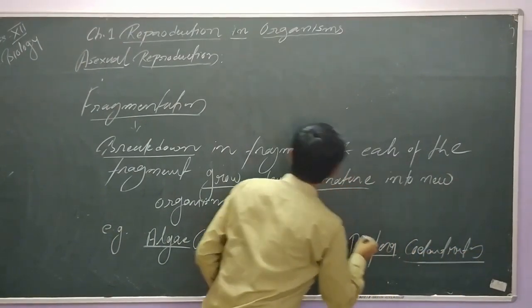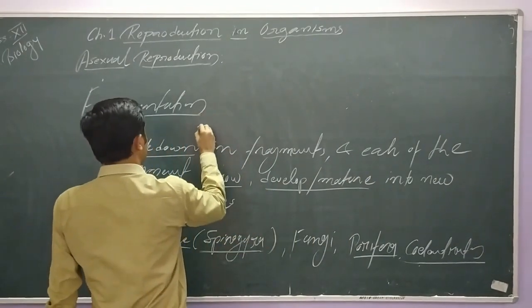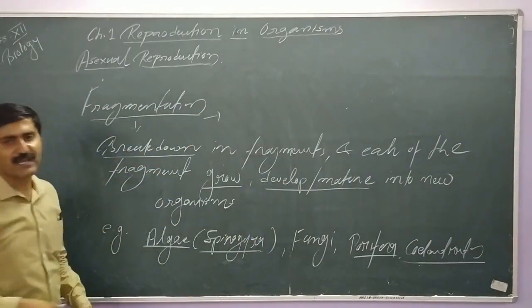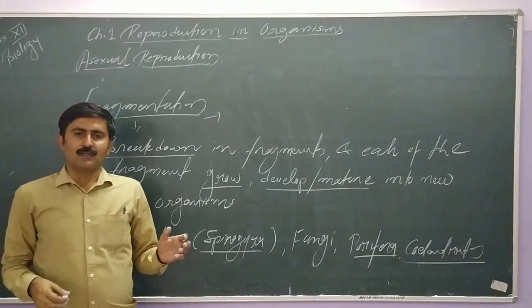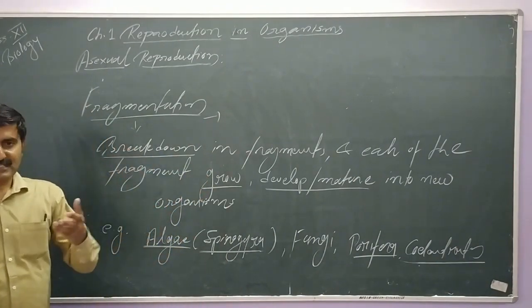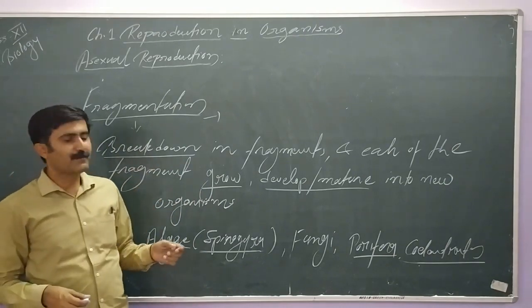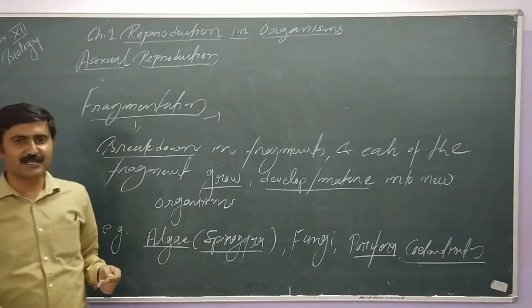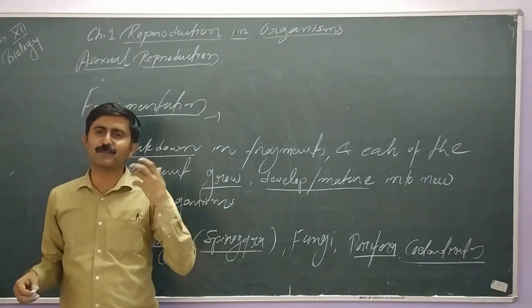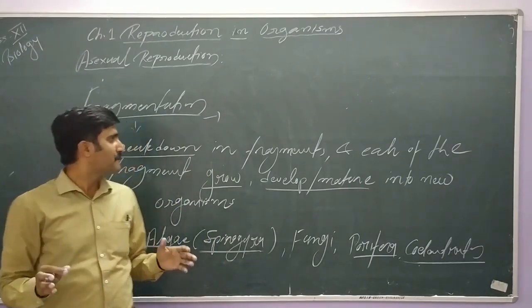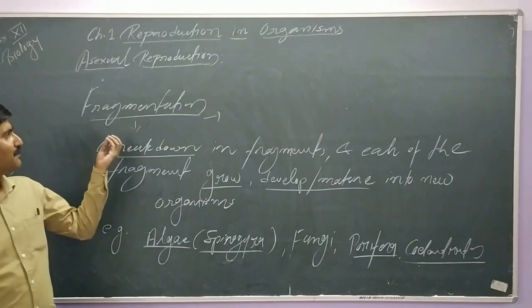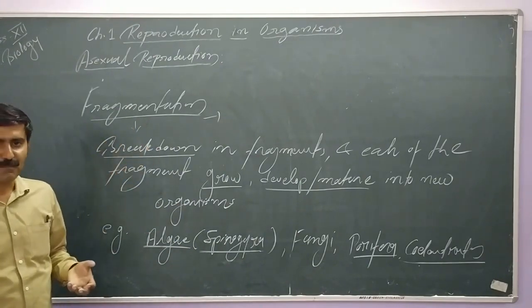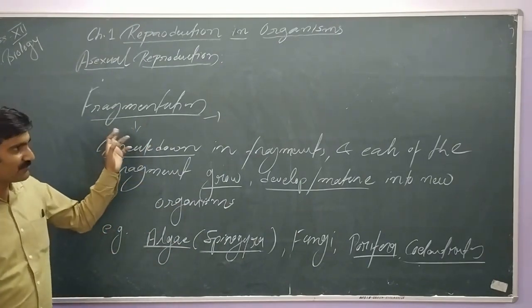So now how does this fragment formation take place? Please keep in mind, fragmentation may be natural due to water waves or due to water currents. Fragmentation may be accidental. Fragmentation may be a result of predation. By any means, the organism breaks into pieces, and each of the parts develops into a new organism. Then only can we use the word fragmentation.